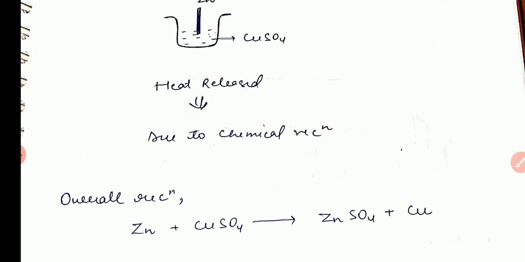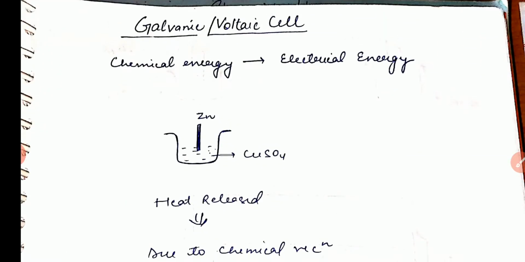Hello everyone. In the previous class, I discussed the types of electrochemical cell. Here we are going to discuss the galvanic cell, which is one type of electrochemical cell. First, we discussed the electrolytic cell, and now, second, I am going to discuss the galvanic cell. So, I introduce a small part of it: a galvanic cell is a device in which